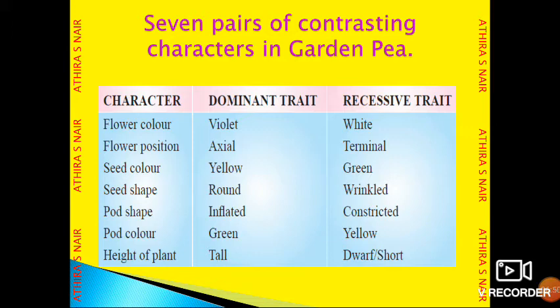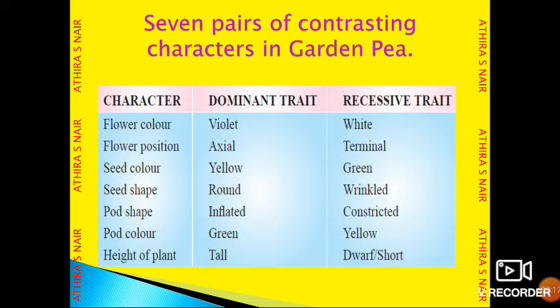When he observed flower position in garden pea, axial flower position was the dominant character and the other contrasting character was terminal flower position. Seed color: yellow was the dominant character, and green seed color is the recessive trait. And seed shape: here the two contrasting characters are round and wrinkled seeds.